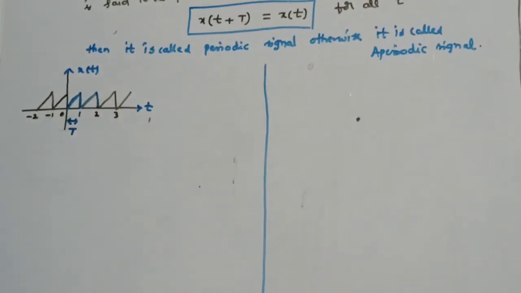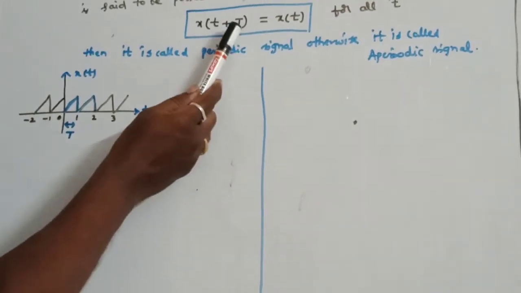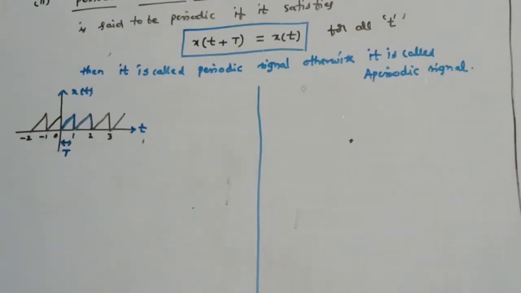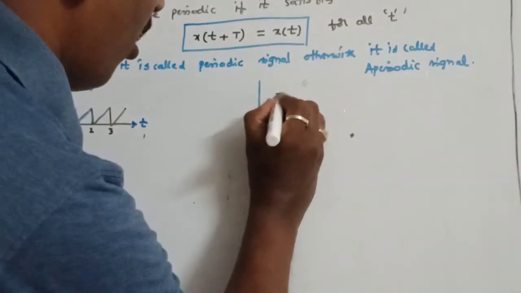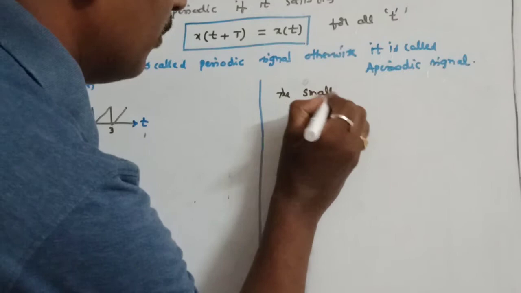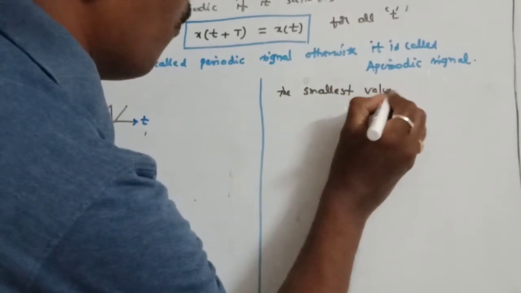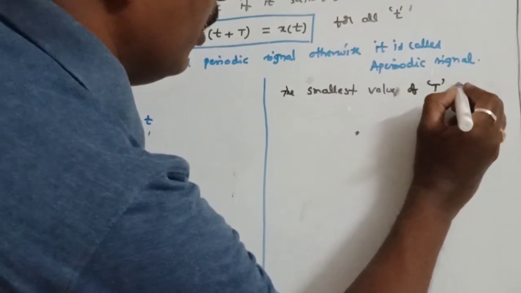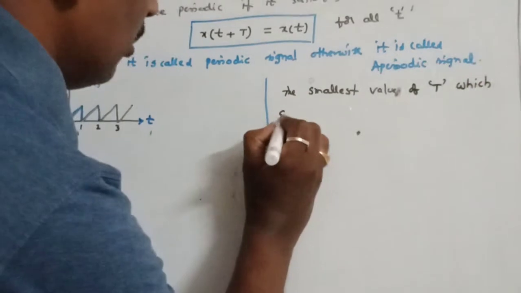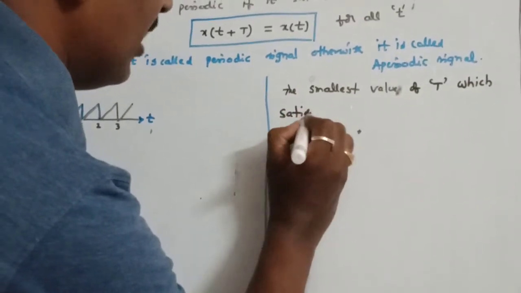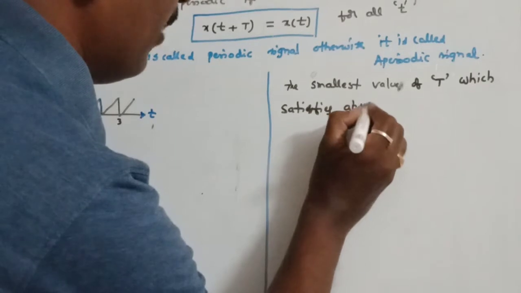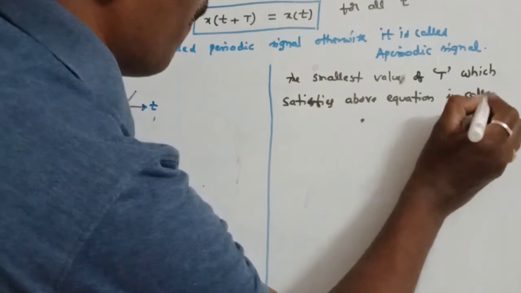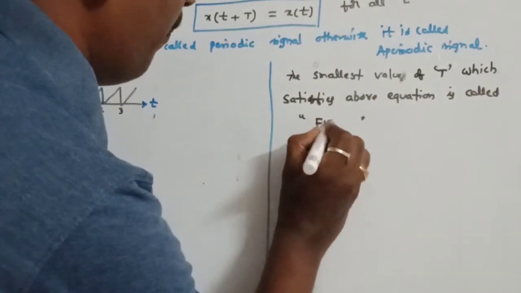Therefore, the smallest value of capital T which satisfies this equation is called the fundamental period. So what is the fundamental period? The smallest value of T which satisfies the above equation is called the fundamental period or time period.